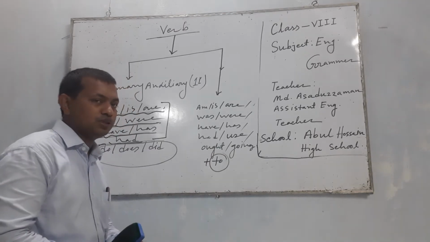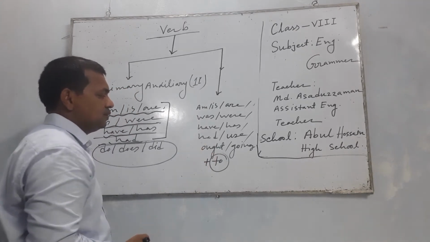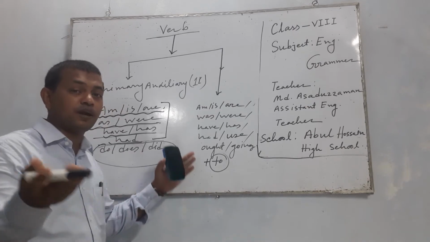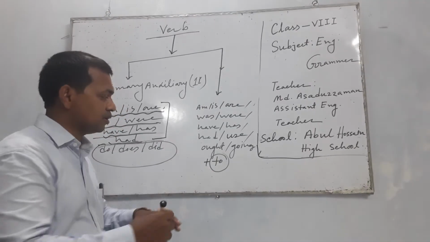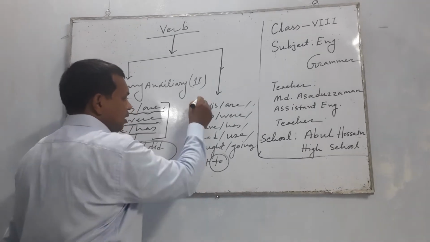If we use to after these auxiliaries, they change from primary auxiliary to modal auxiliary. This is called modal.